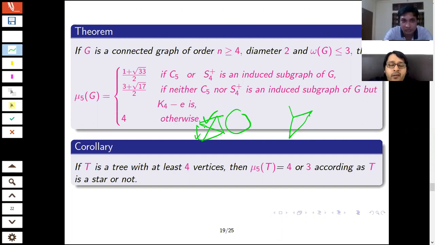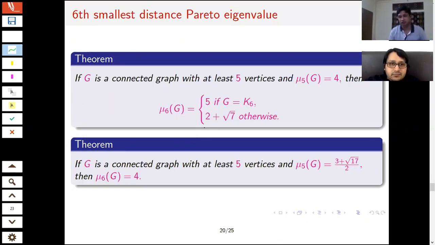Now come to the sixth smallest one. What are the possibilities for the sixth smallest distance eigenvalue? Here all the cases depend on the fifth smallest one. If the fifth smallest distance eigenvalue is 4, then there are two cases. If the graph is the complete graph K6, it is 5. Otherwise, for any graph of any order, it is 2 plus root 7.